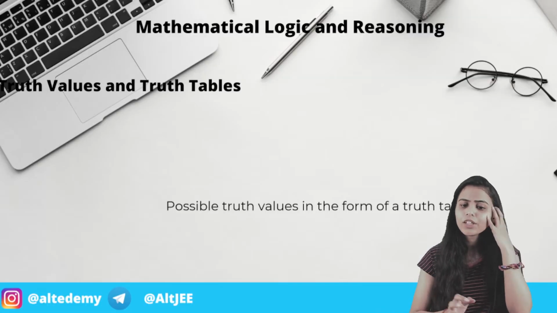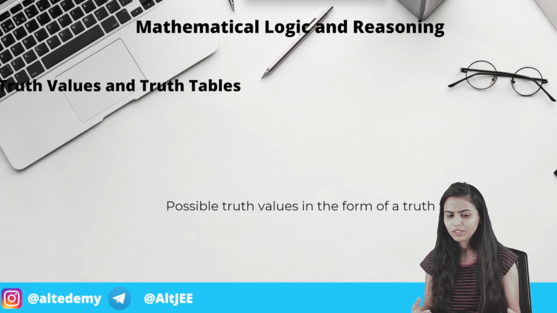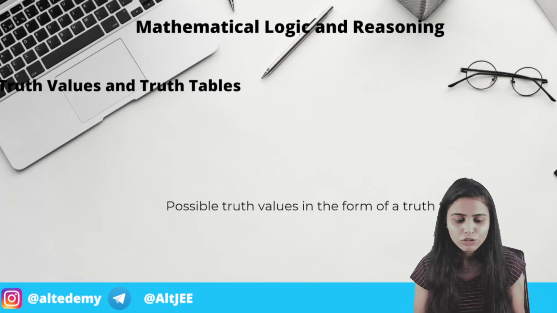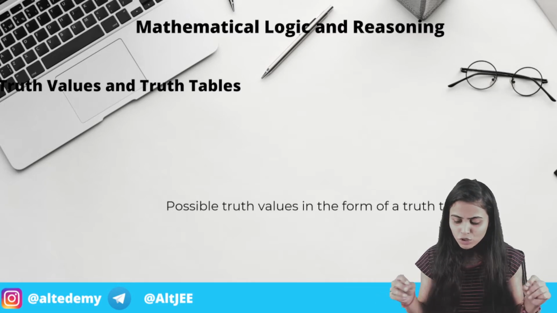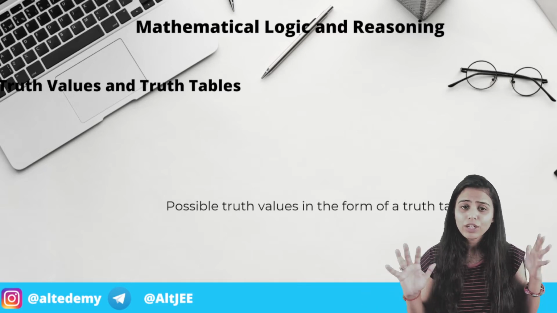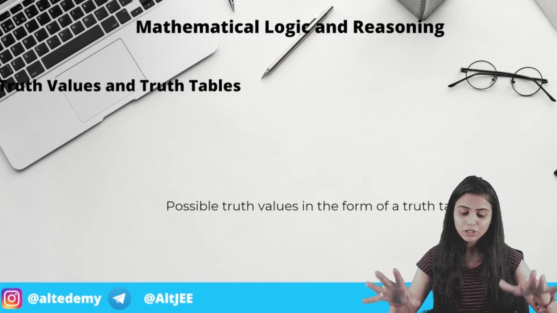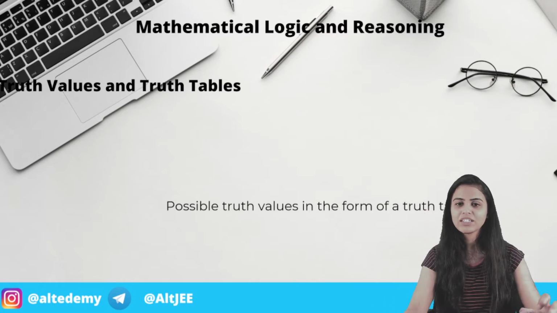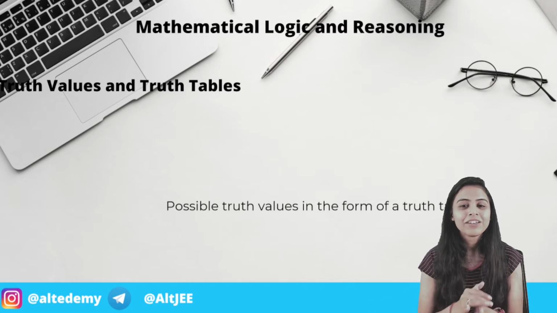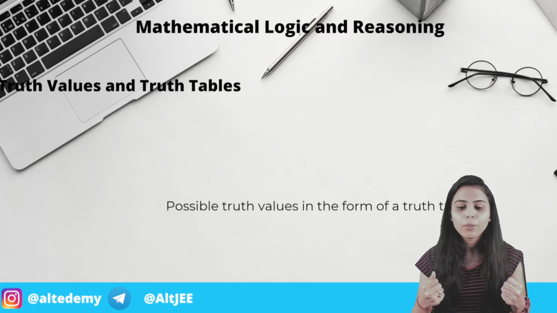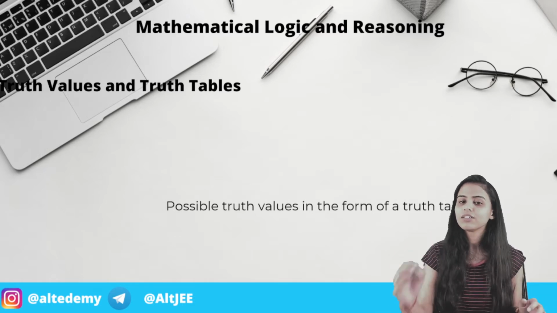Now, mathematical logic and reasoning. We are here with truth values, truth tables, and possible truth values in the form of a truth table. Basically, you can prove every statement by drawing the truth table. You know the different laws and can apply those also, but the truth table lets you visualize it, and the same value means the question is done. The truth table gives you a 100% confident result that this is the right thing.